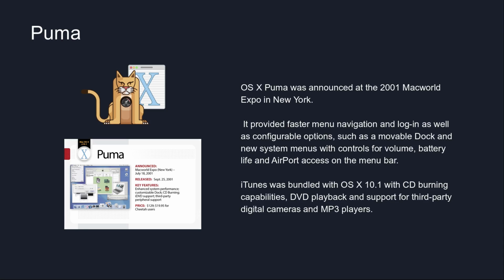OS X Puma was announced at the 2001 Macworld Expo in New York. It provided a faster menu interface and login, as well as configurable options such as a movable dock and new system menus with controls for volume, battery life, and AirPort access on the menu bar. iTunes was bundled with the Mac with OS X 10.1, with CD burning capabilities, DVD playback, and support for third-party digital cameras and MP3 players.